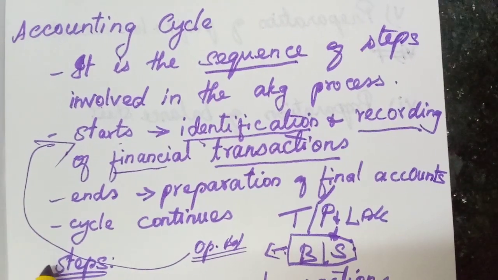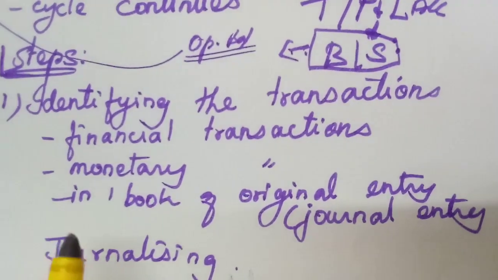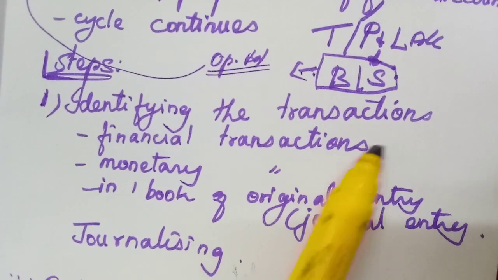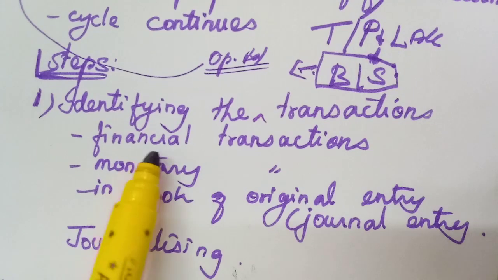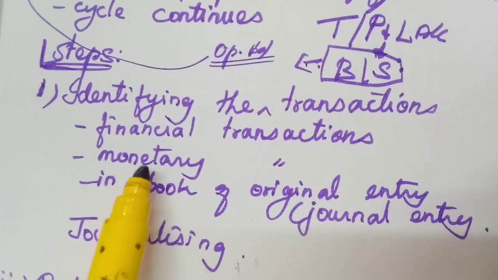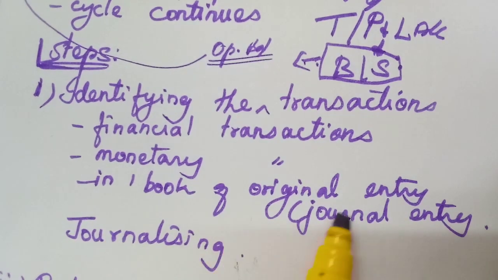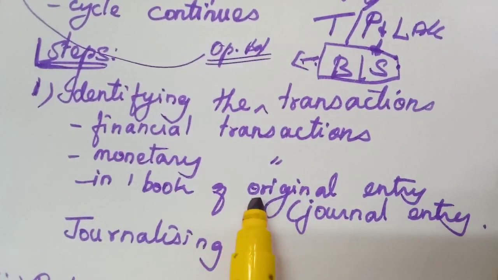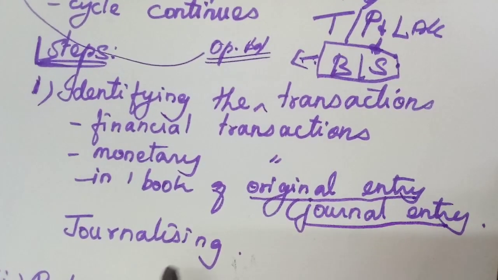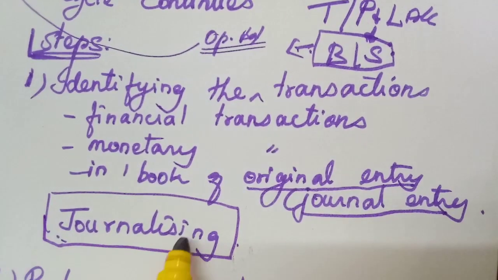Now we will see once again what the steps in the accounting process are. First one, identifying. That is the first step, identifying the transactions. Which type of transactions? Identifying the financial transactions, or we can say all the monetary transactions, which are recorded in the book of original entry. We are entering them in the original entry, which is called the journal entry. The process of entering them in the journal is called journalizing.